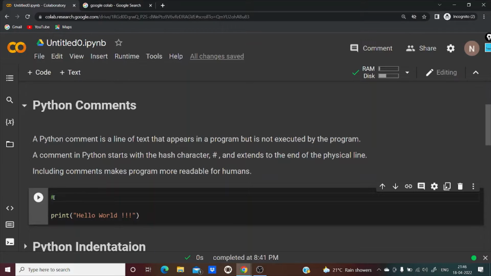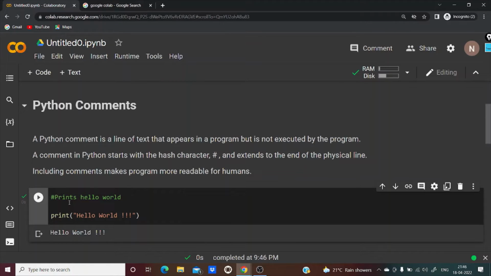So comment starts with the hash symbol, and now we can write what exactly this block of code is doing. In Python, it just prints the hello world. Let's say, prints the hello world. The moment you execute, this will not be executed. Only this line of code will be executed.